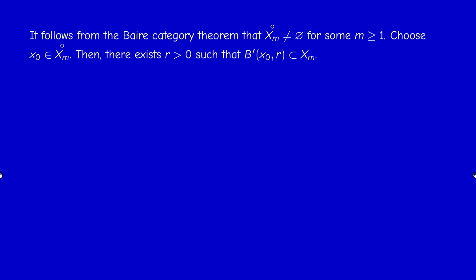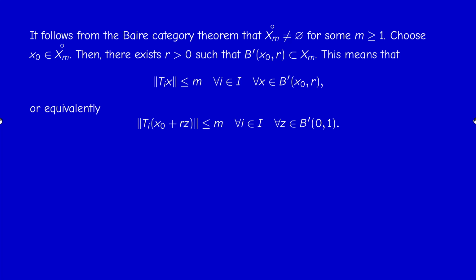Therefore, by definition of an open set, there exists a closed ball of center x0 contained in the interior, and therefore contained in Xn. So what does this mean? It means that for every x in this ball, x belongs to Xn. But what does it mean that small x is in capital Xn? It means precisely that the norm of Ti x is less than or equal to n for every i in capital I.